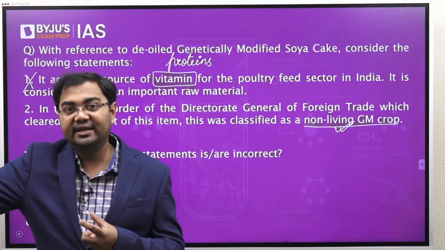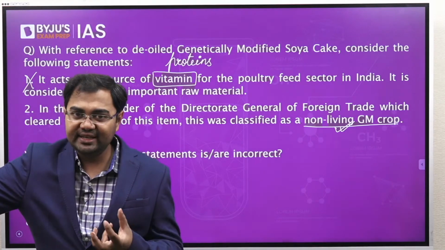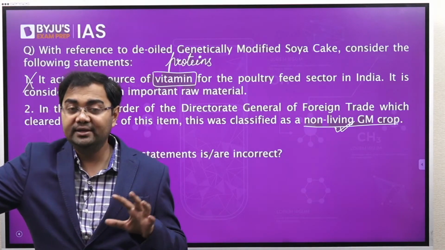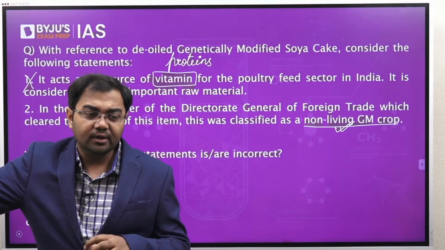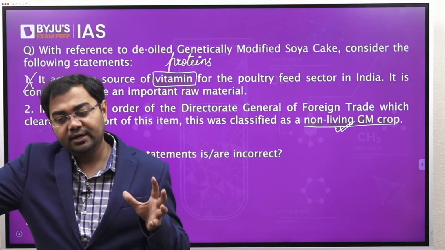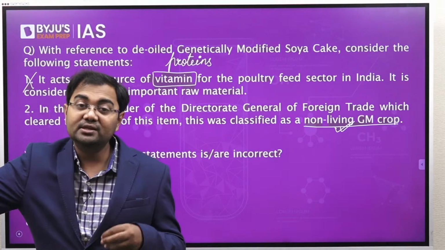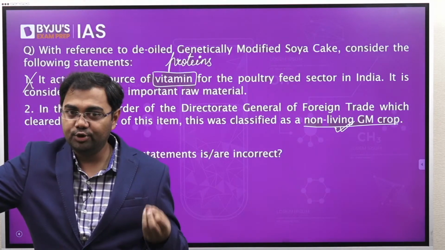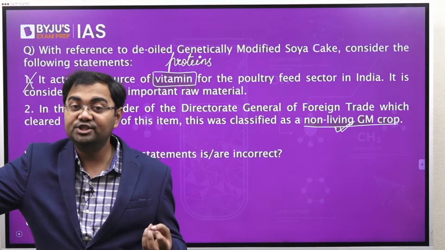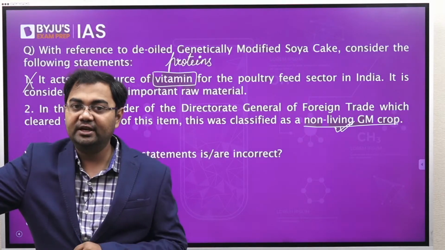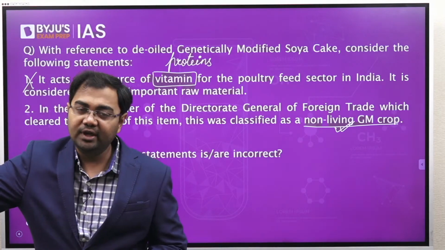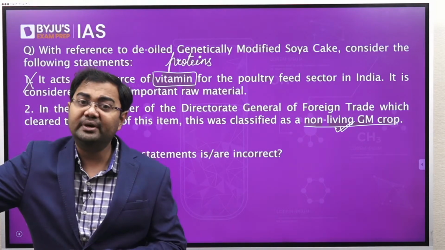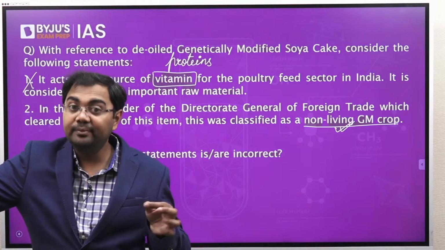In this case, what the government said is that we will not need the Genetic Engineering Appraisal Committee, mainly because this is something non-living, which can be considered a non-living GM crop. Because it's a non-living GM crop, we need not be worried about it, and it can easily be imported to India without any problem, and it will not have any environmental problems.